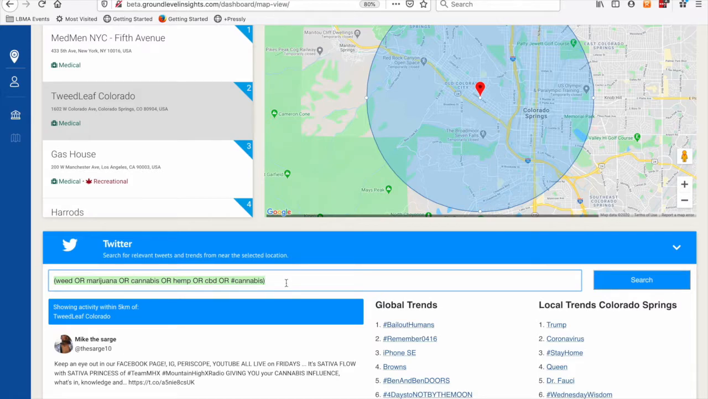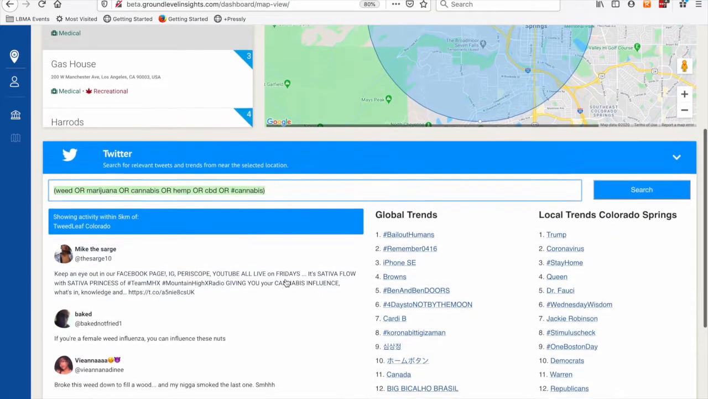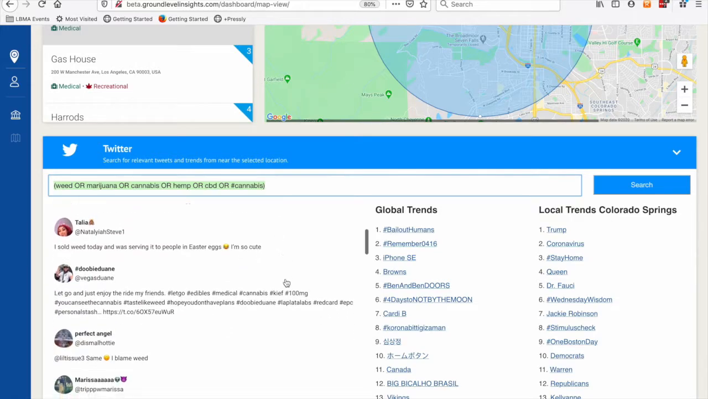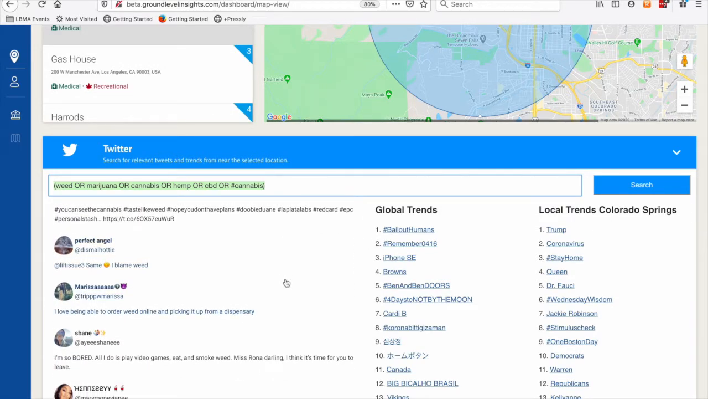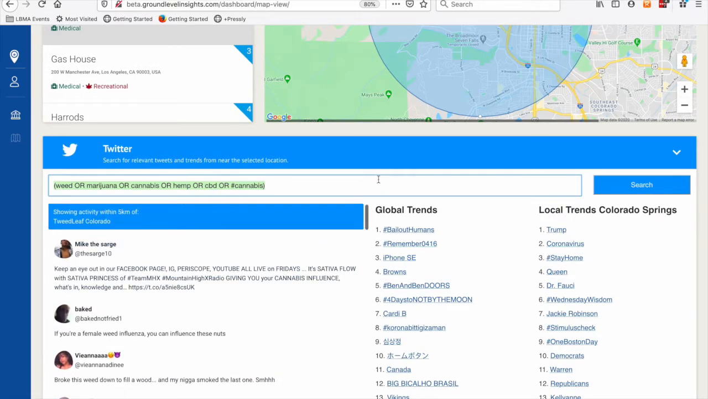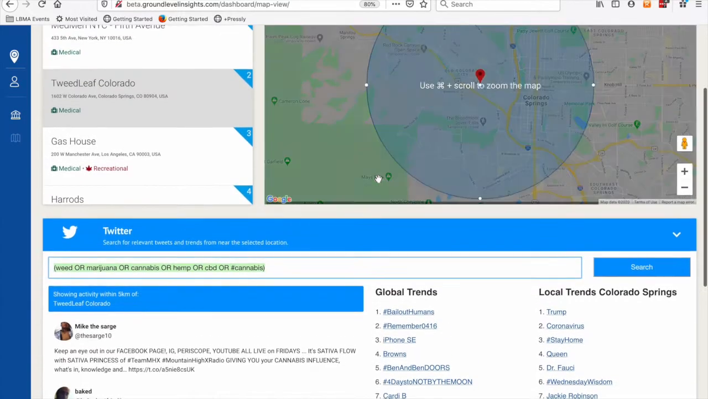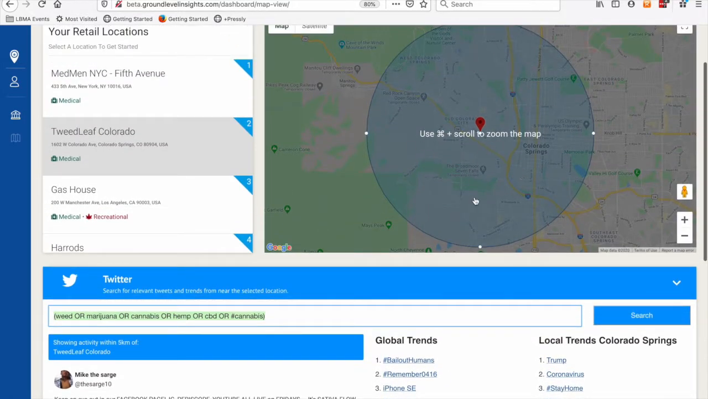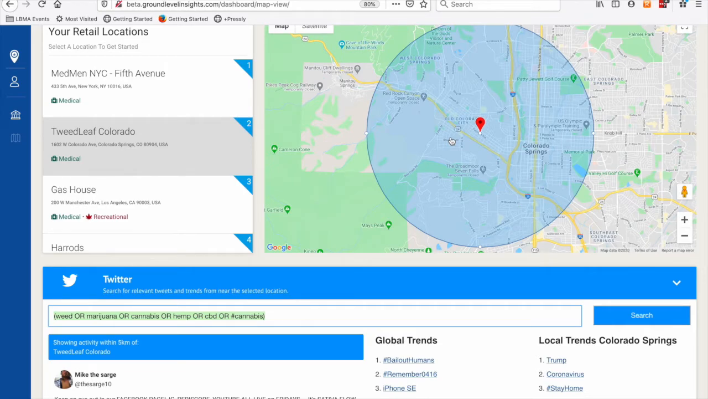You can customize that list. You can add your own brand names, competitor names, whatever the case might be. And basically anybody who's tweeting with any of those words or hashtags in them, we see that. And so we pull those tweets in. So these are people who have been tweeting in the last hour. But these aren't just anybody tweeting. These are only people tweeting within this defined radius or geofence around my store.